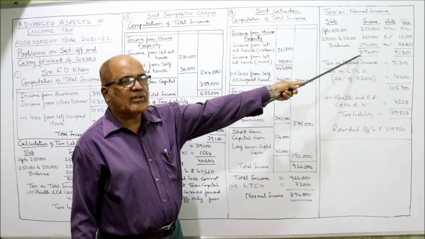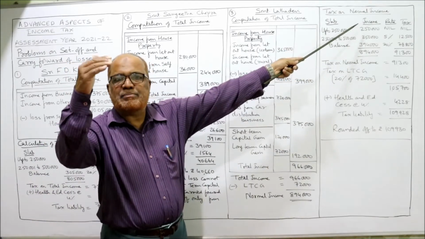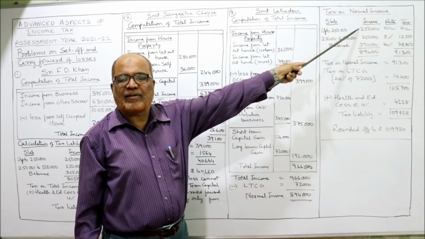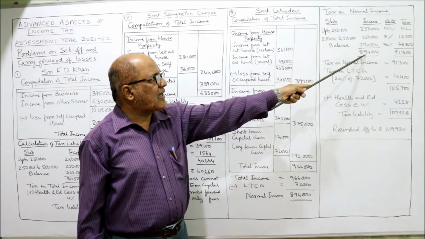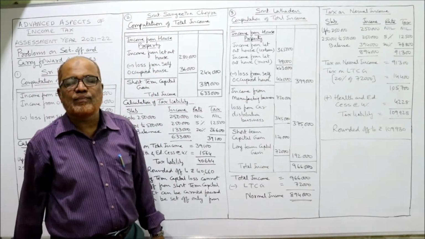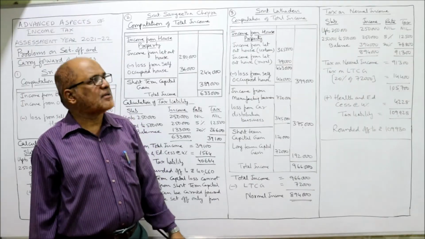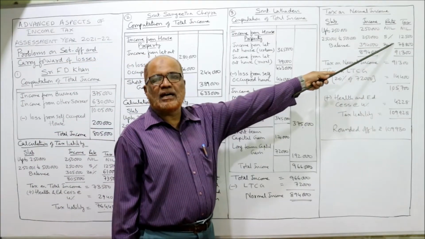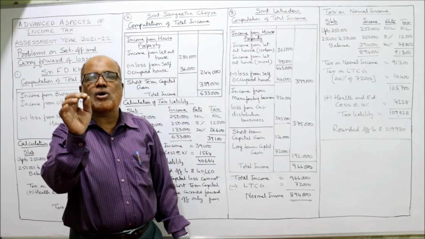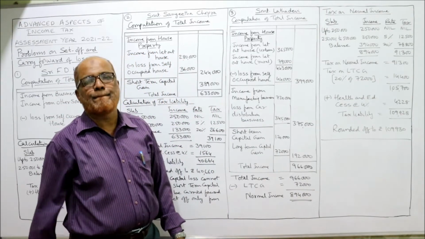Total 8 lakh 94,000 minus 5 lakh. First slab 2 lakh 50, second slab 2 lakh 50, 5 lakh. So 8 lakh 94,000 minus 5 lakh, 3 lakh 94,000 is the balance. On this balance, 20% is the rate of tax, 78,800. Take the total, 91,300 is the tax on normal income.